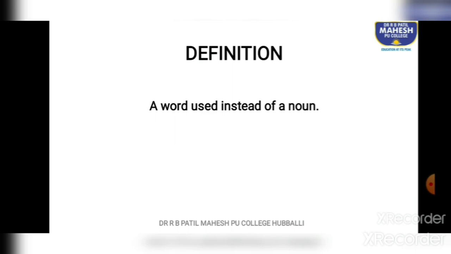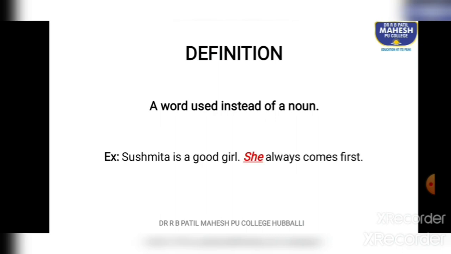What are pronouns? A word used instead of a noun. Example: Shushmita is a good girl. She always comes first. Instead of using the sentence Shushmita is a good girl, Shushmita always comes first, Shushmita is studious, instead of using Shushmita repeatedly, monotonously, we can use a pronoun and make the sentence sound correct as well as pleasant.